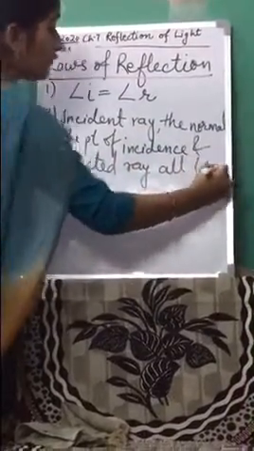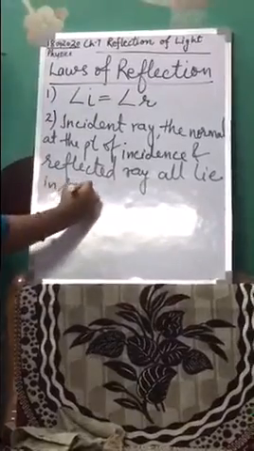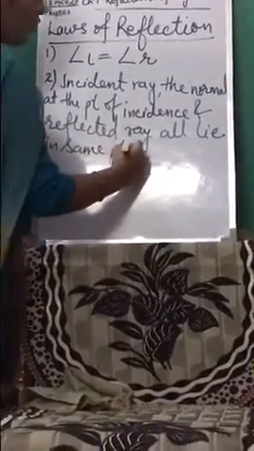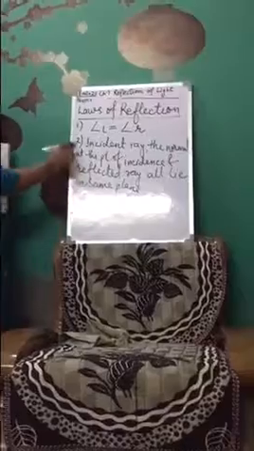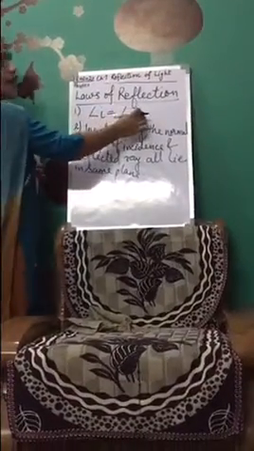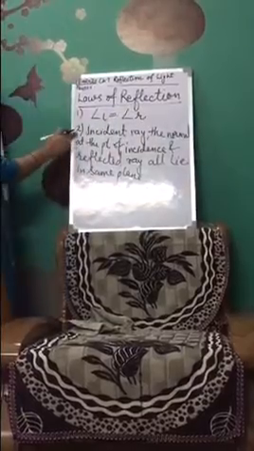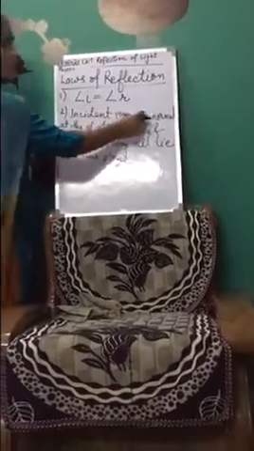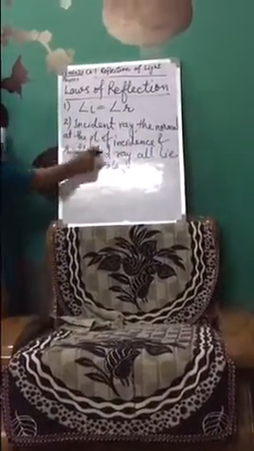These are the two laws of reflection, which are very, very important, class. You have to learn these laws of reflection word by word. First law of reflection is that angle of incidence is equal to angle of reflection, and second law says that the incident ray, the normal at the point of incidence and the reflected ray all lie in the same plane. These are the two laws of reflection.